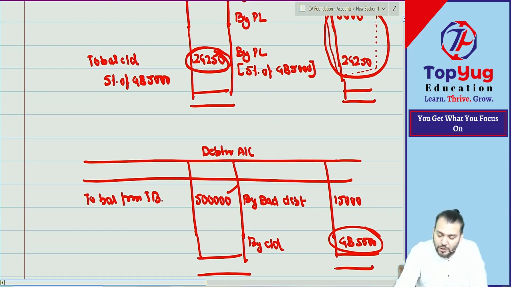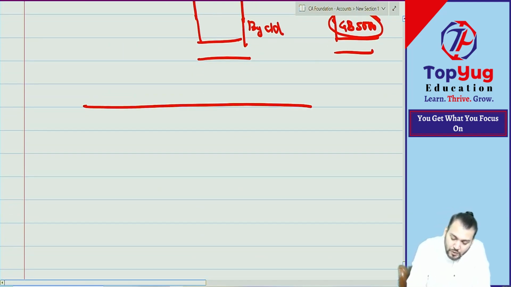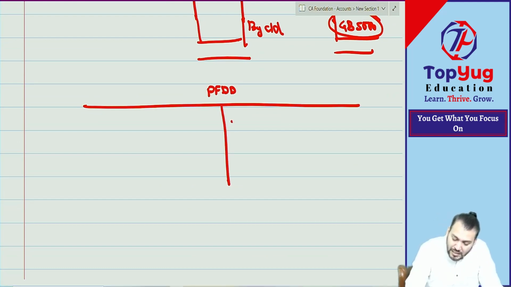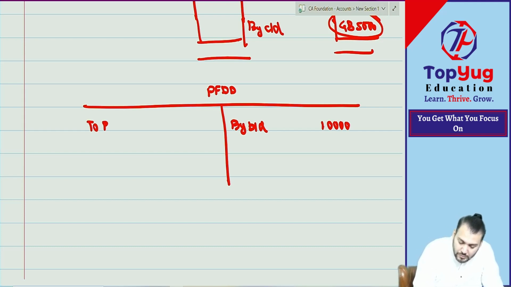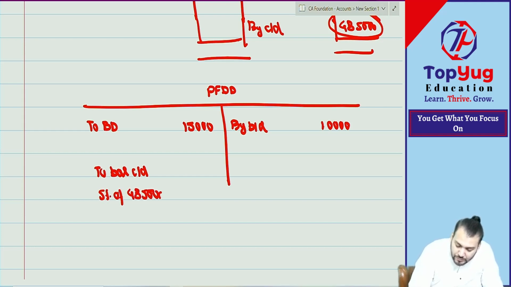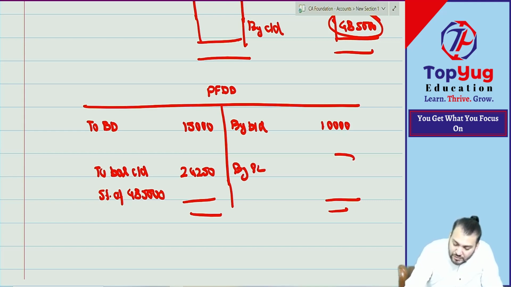From the examination point of view, we'll do it in this way. We'll prepare one provision account. Can I say the opening balance is given? How much? To bad debt, we know how much. And can I say how much will come in the balance sheet? That also we know. To balance carried down, can I say it will be 5% of what? 5% of 4,85,000 means how much? 24,250.